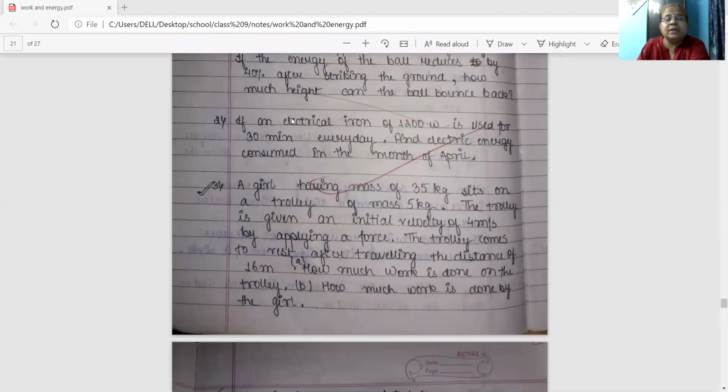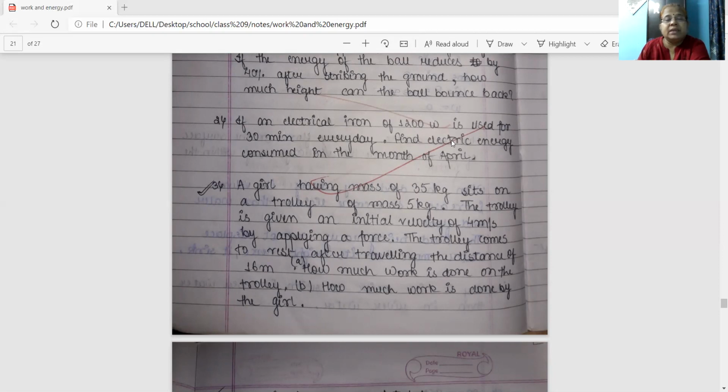If an electric iron of 1200 watt is used for 30 minutes every day, find the electric energy consumed in the month of April. What is the power of the electric iron given? It is 1200 watt. It is used for 30 minutes. 30 minutes means convert it into hours. 30 by 60, you are getting 1 by 2 hour, right?